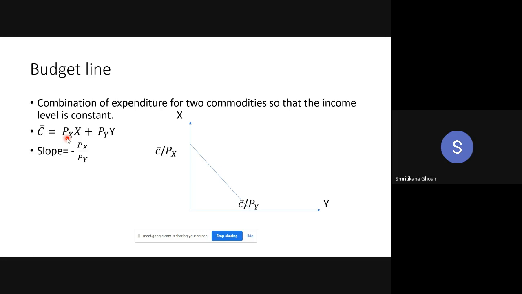If I am saying the price of my pen is 10 rupees, that means if I want to have 1 unit of the pen, I have to spend 10 rupees. I have to give 10 rupees. Right?